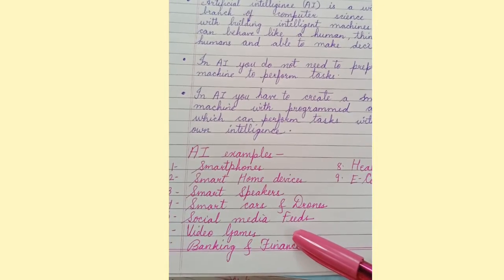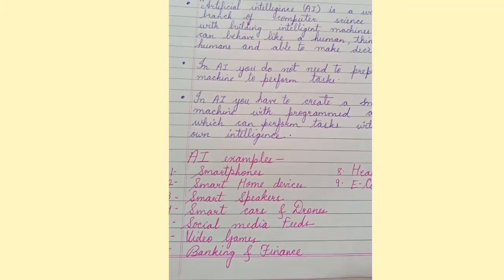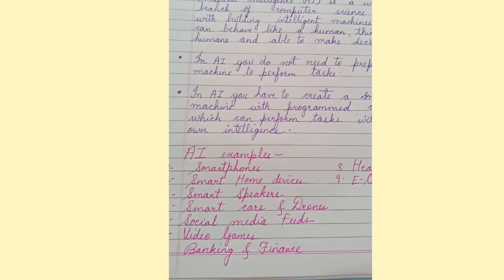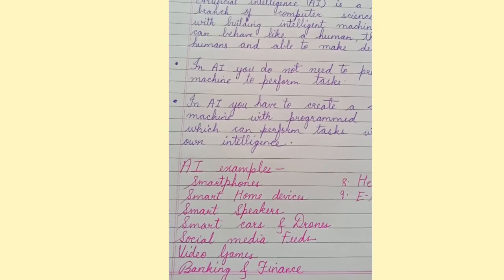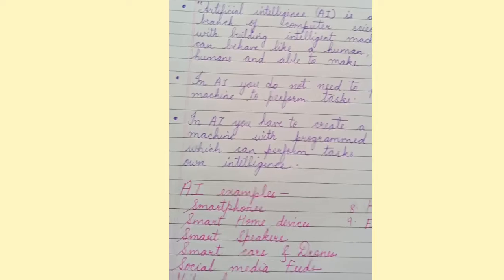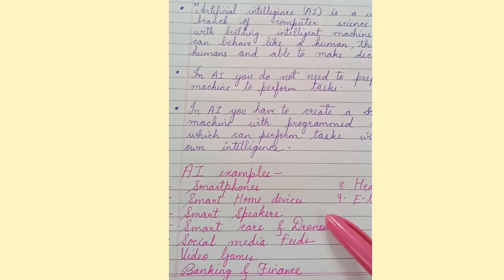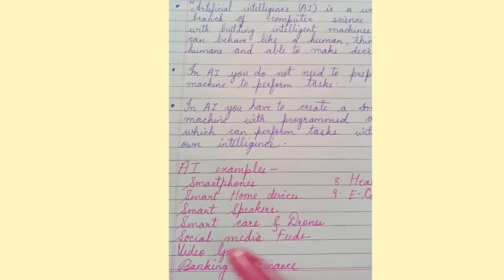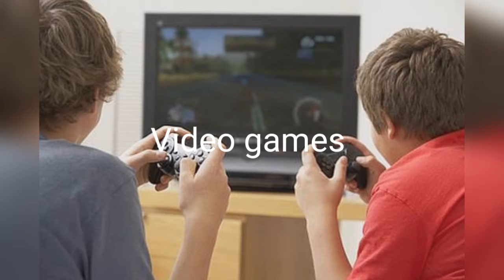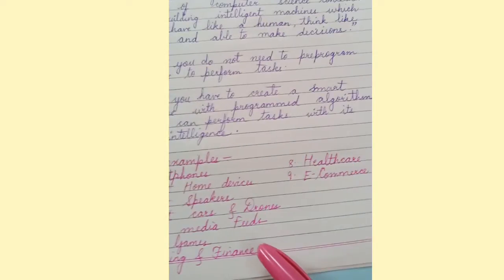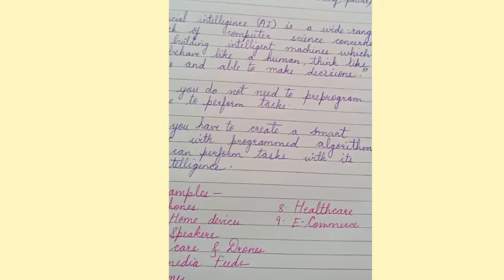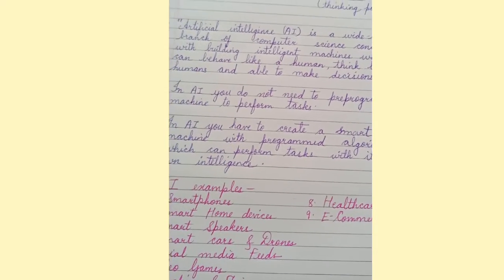It can be used for sending quick messages, setting reminders, checking the weather, getting the latest news and many more. So there are many examples which can be listed under AI like smart cars and drones, social media feeds, video games, banking and finance, healthcare, e-commerce, and the list of AI examples goes on.